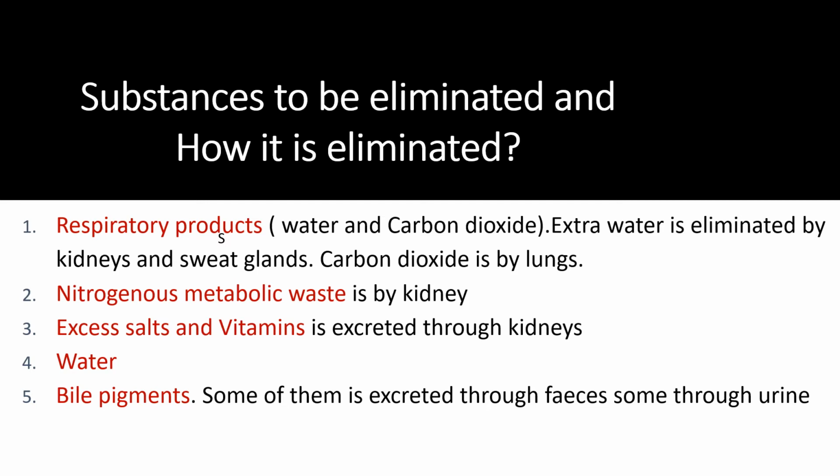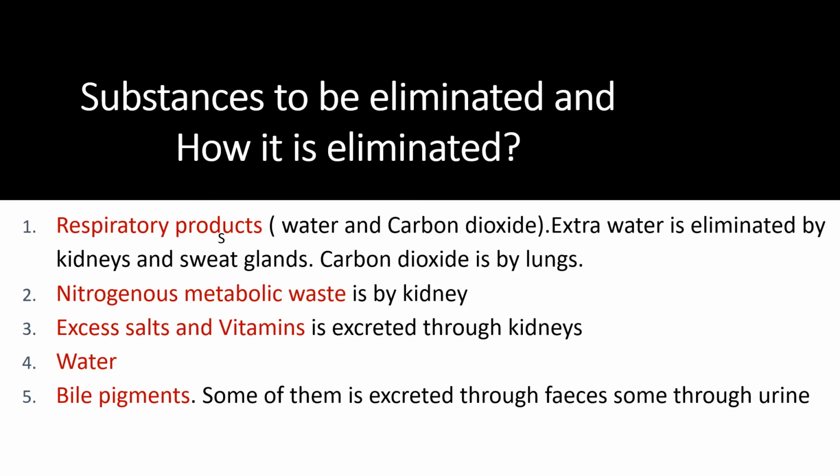Respiratory products. We all know that after respiration, glucose and oxygen will get converted into water and carbon dioxide, and along with that energy will be produced in the form of ATP. So here the water and carbon dioxide will be eliminated in two different ways. Extra water is eliminated either by the kidneys or by the sweat glands. Carbon dioxide is eliminated by the lungs.